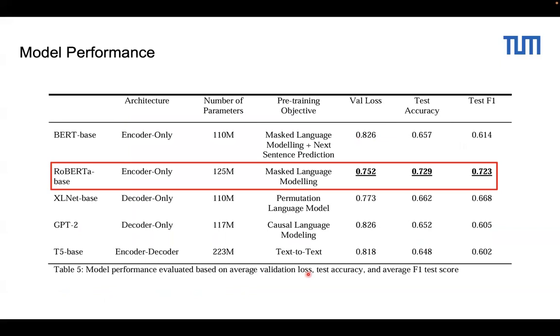Another thing I want to point out is that the GPT-2 decoder-only model and the T5 encoder-decoder model actually work worse than the encoder-only model, but this may need further investigation. Not too many academic papers are working on the difference between them, but I think it is a very interesting comparison.